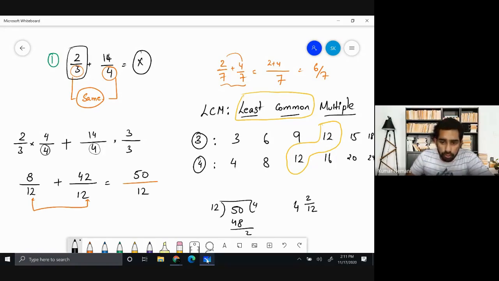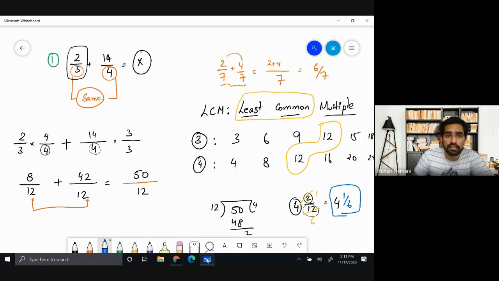So you write the quotient first, remainder next, and the divisor at the bottom. So this is a mixed number. But you know that for 2 over 12, you can strike off 2 one time and strike off 12 six times. So the final answer is going to be 4 1 over 6. So this would be your final answer, or the final value of x, that is 4 1 over 6.